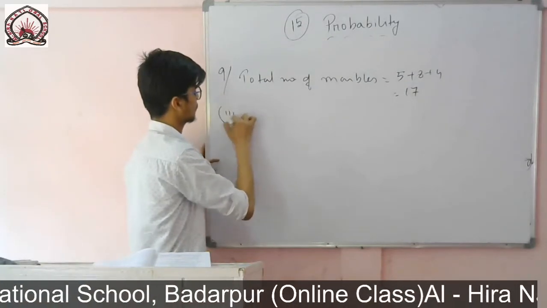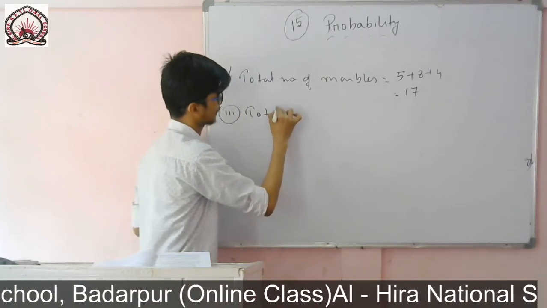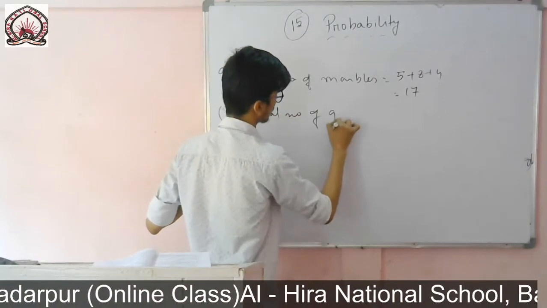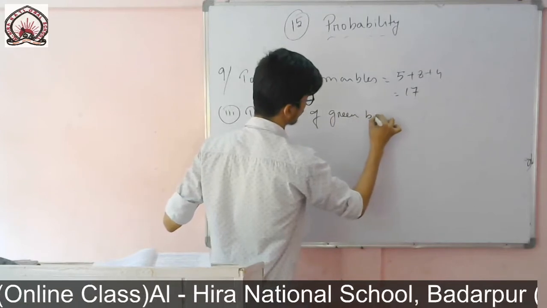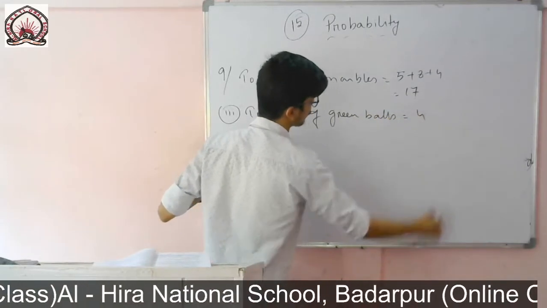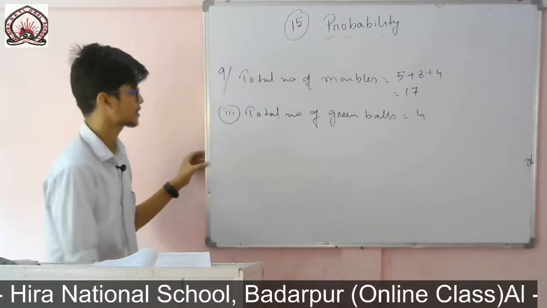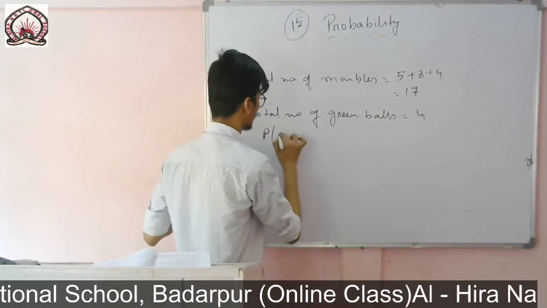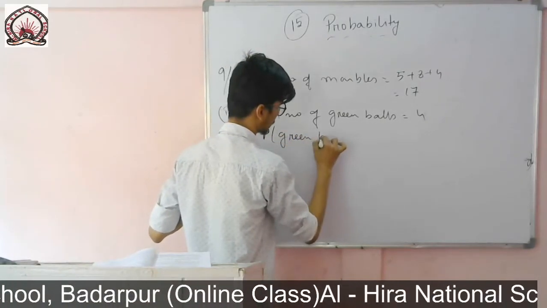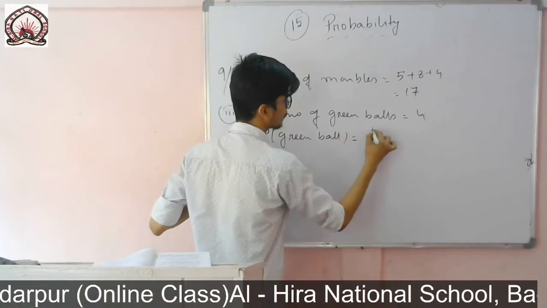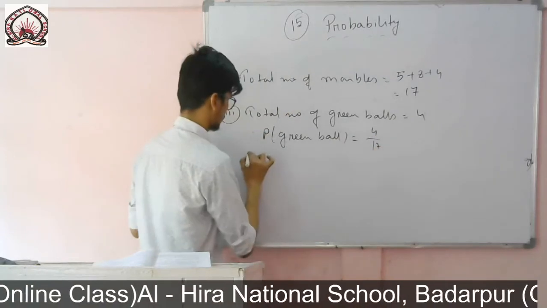Total number of green marbles is equal to 4. That means probability of a green marble will be 4 by 17.